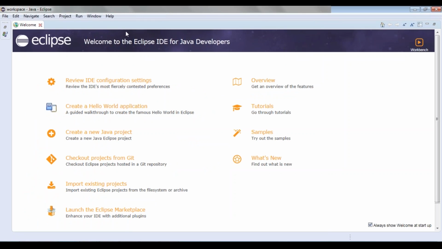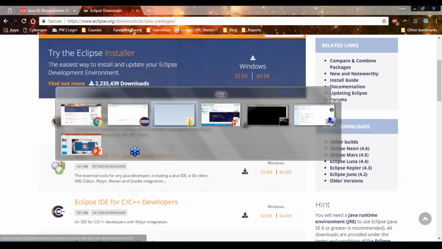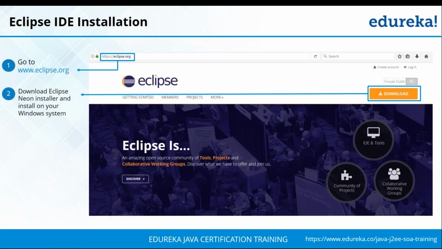So this is your Eclipse IDE. To your left you have all your Java projects, then you will have your code present here, and this is your output field. Don't worry, we'll be using the Eclipse IDE in our next session, so just hold on to that. Any questions with respect to the installation or any problems that you have faced?